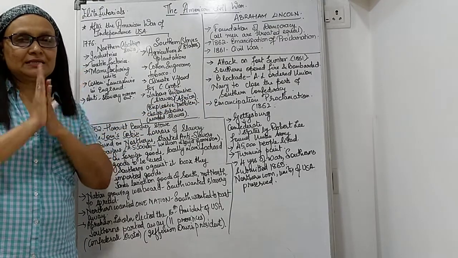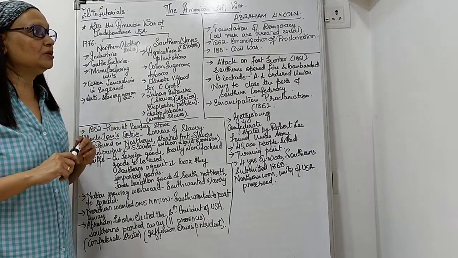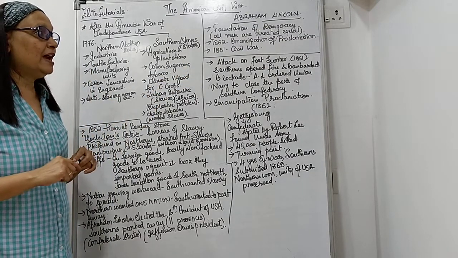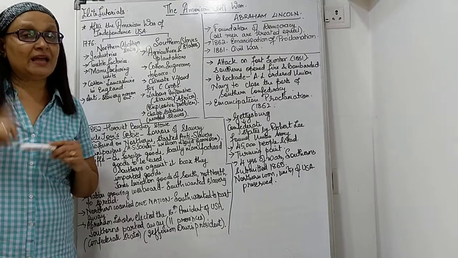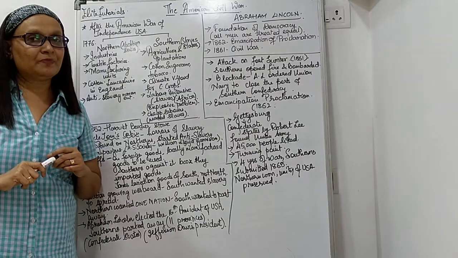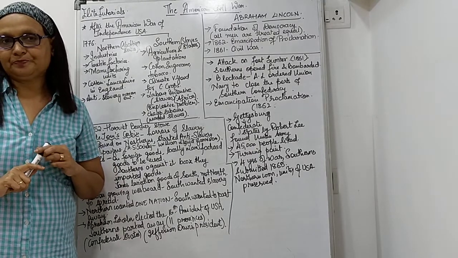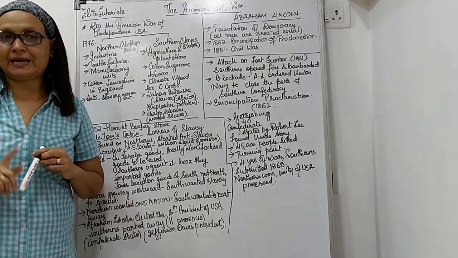Where are the places that he decided to block the Southerners? The first attack he did was on Fort Sumter, where the Southerners opened fire and bombarded the people over there. Northerners did not sit back. Abraham Lincoln sent the army and taught a lesson to the Southerners. They had to pull back their army.